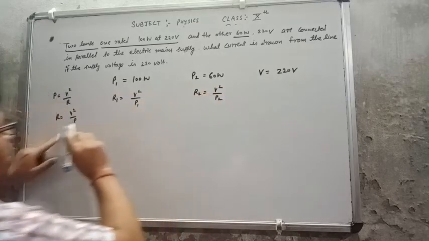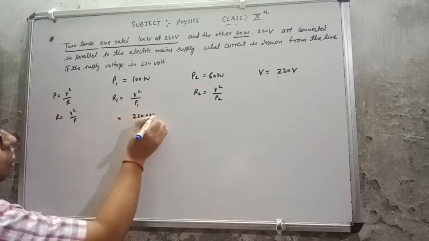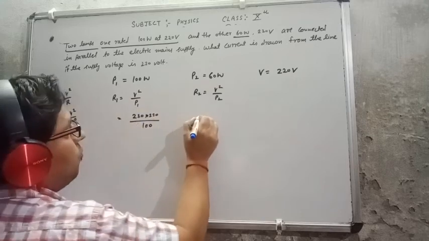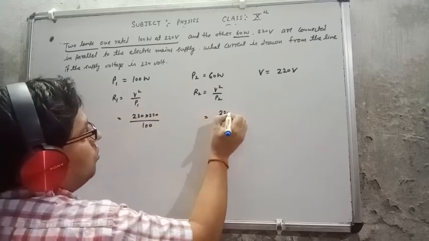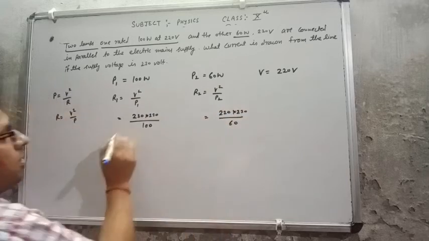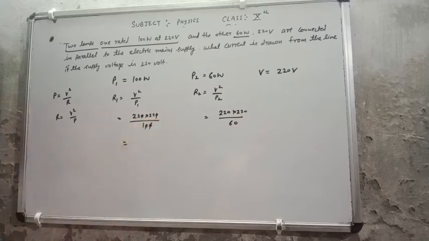Now V square is 220 into 220, P1 is 100. Same for R2, 220 into 220, P2 is 60. Now 2 zeros cancel by 2 zeros. So 22 multiplied by 22, I am getting 484.